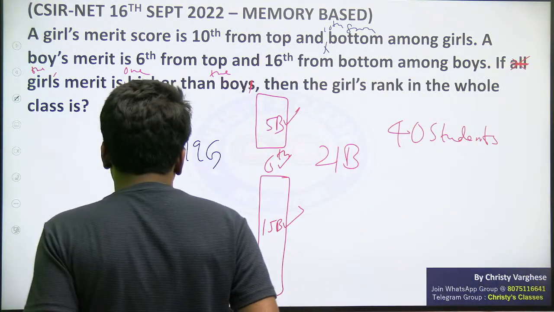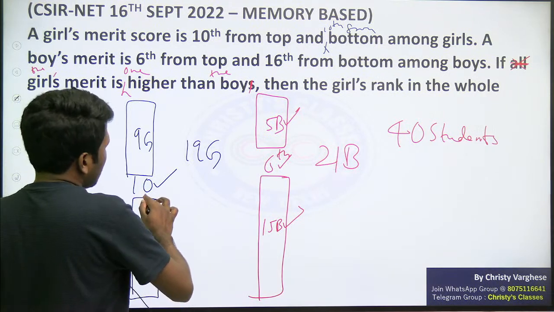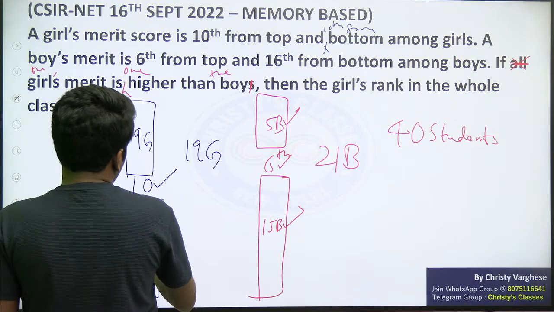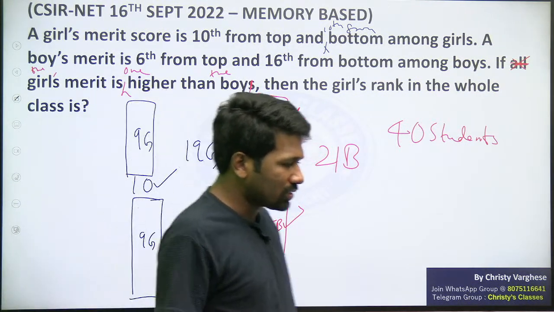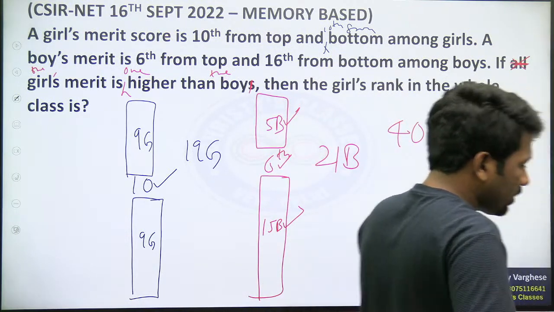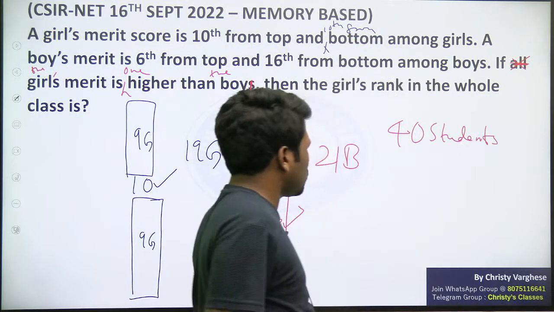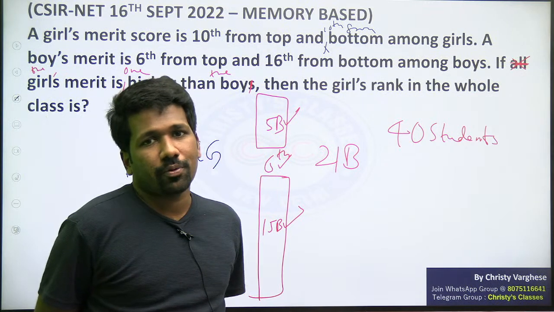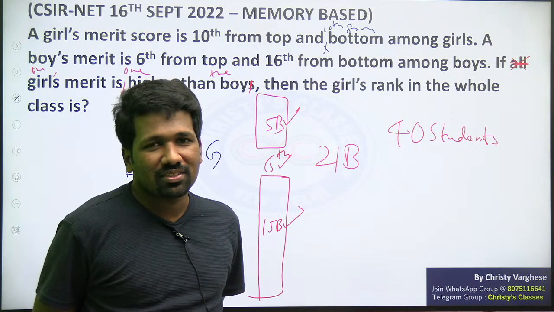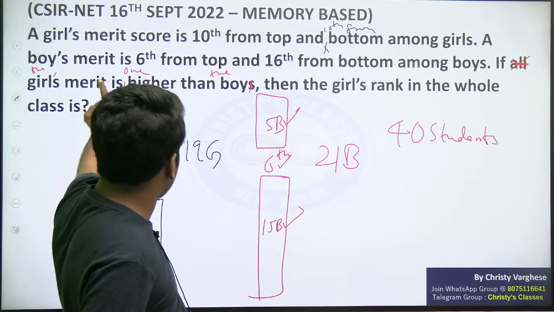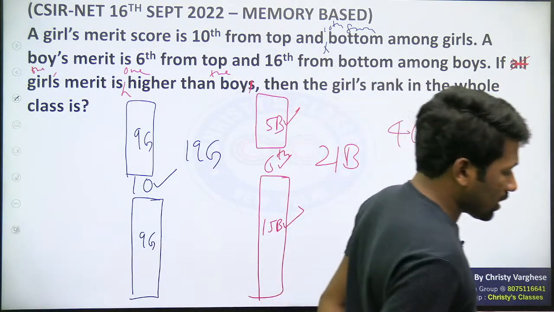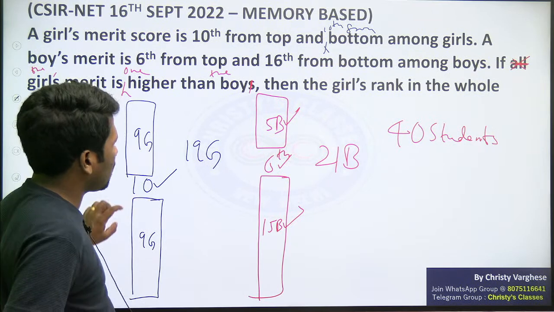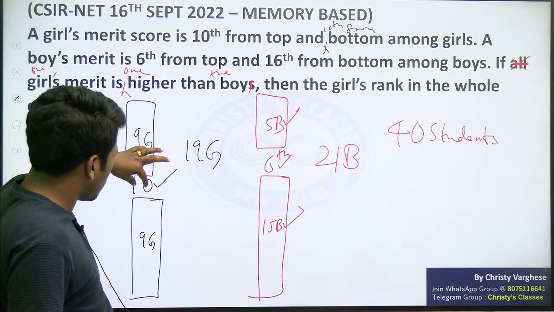Just 1 above means the girl's rank will be 10th in the whole class, na? 1 higher means the boy will be on the 11th rank in the whole class and the girl will be 10th rank. Again, then the question is so silly that 40 students also does not matter. Once again I am clarifying, the answer to a question totally depends on what the question is. If that 1 girl's mark is more than 1 boy's mark, just above 1 boy's mark, the girl's rank in the whole class will be 10 itself, because that is above, na.